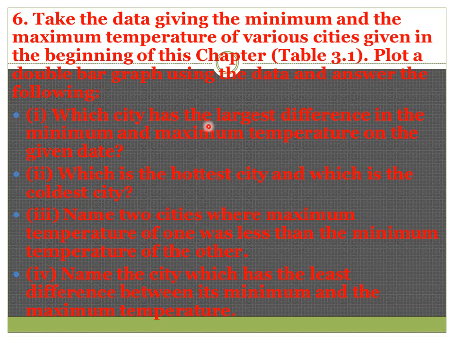Now, which city has the largest difference in the minimum and the maximum temperature on the given date? The date is mentioned there. So which is the hottest city and which is the coldest city? Name the two cities where the maximum temperature of one was less than the minimum temperature of the other. Name the city which has the least difference between its minimum and the maximum temperature. This is the given question, and the graph as well as the data table is also given in the next slide.